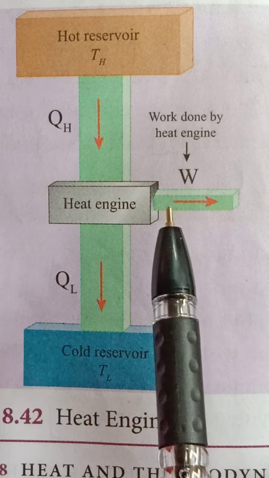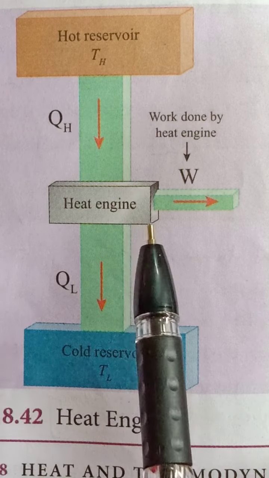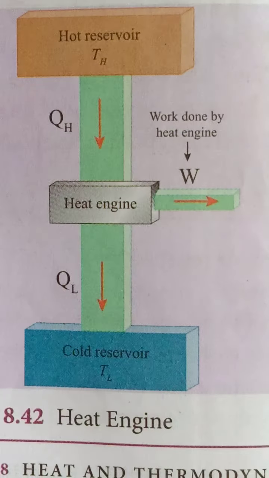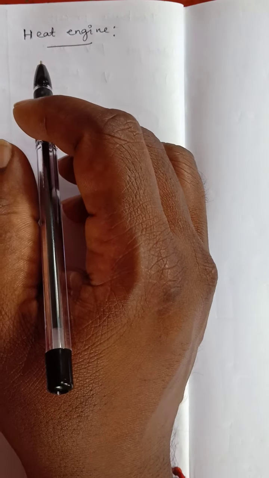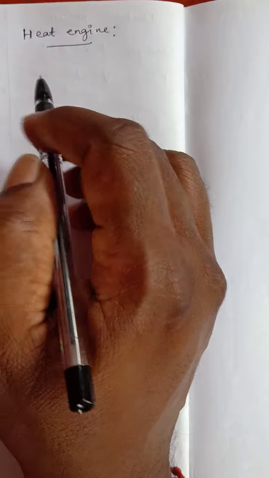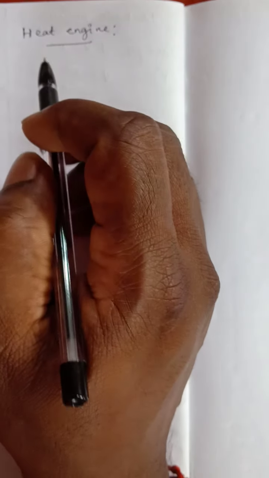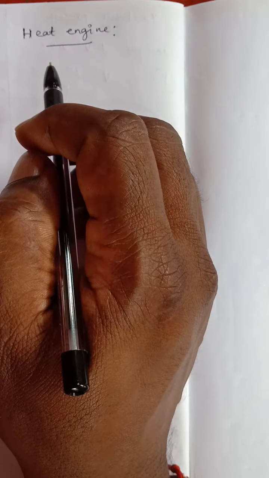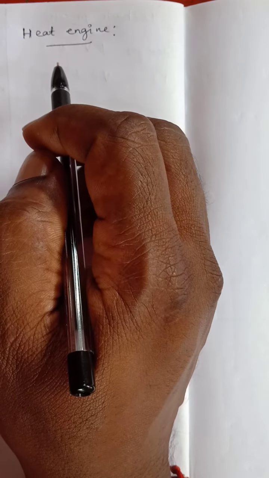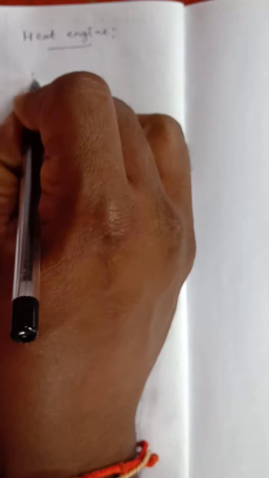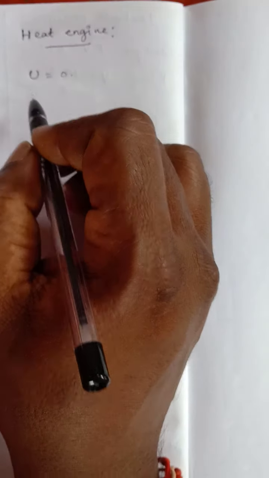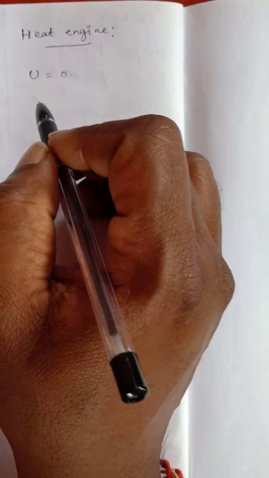Then it uses a cyclic process. I already told you the heat engine works during a cyclic process. After a cyclic process it returns to the same state. This means the heat engine returns to the same state after it rejects the heat to the sink. So the change in internal energy of the heat engine, U, is equal to 0. U is called the internal energy of the heat engine. Now we have to find the efficiency of the heat engine.